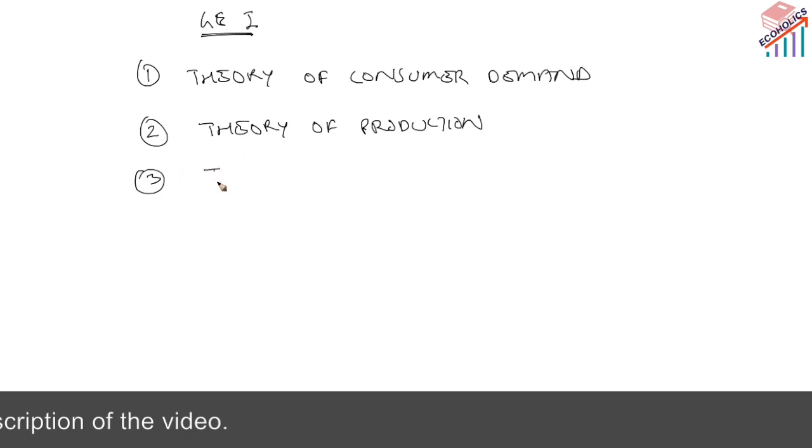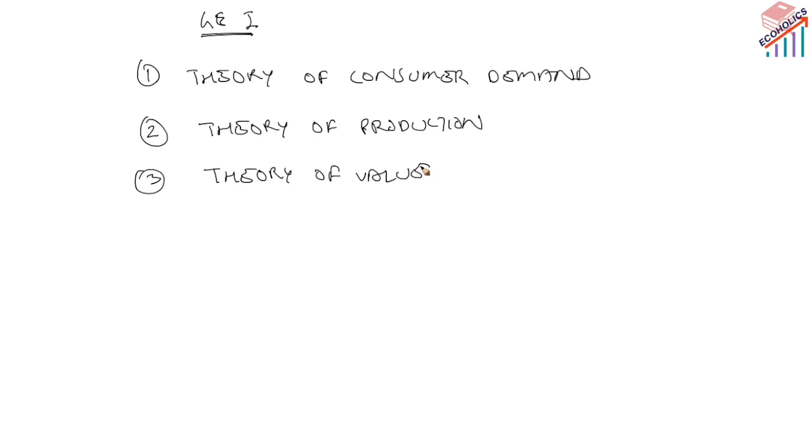The third one is the theory of value. Under the theory of value, we have pricing under different market structures. We will discuss monopoly, perfect competition, monopolistic competition, oligopoly, duopoly, etc. We will understand peak load pricing, marginal cost pricing, cross subsidization, Marshallian and Walrasian stability analysis. So we will understand how to approach these types of questions and how to write answers in the examination.